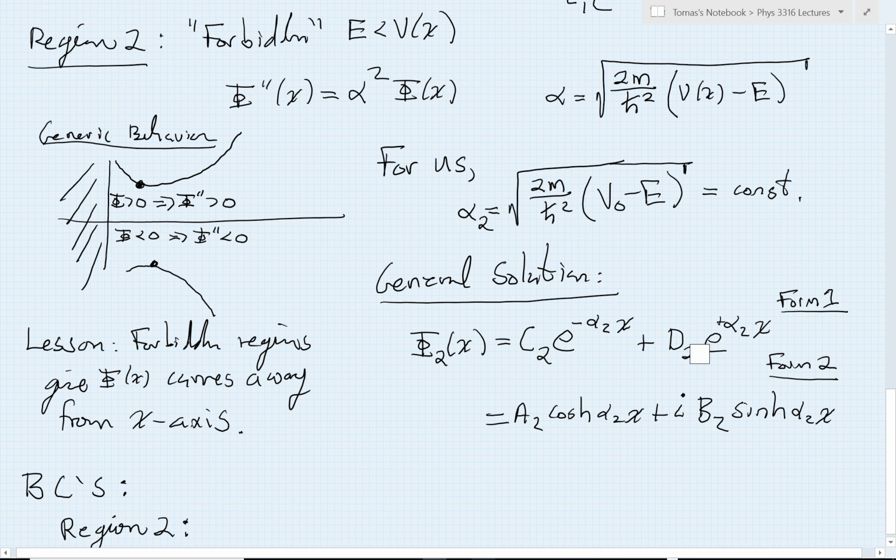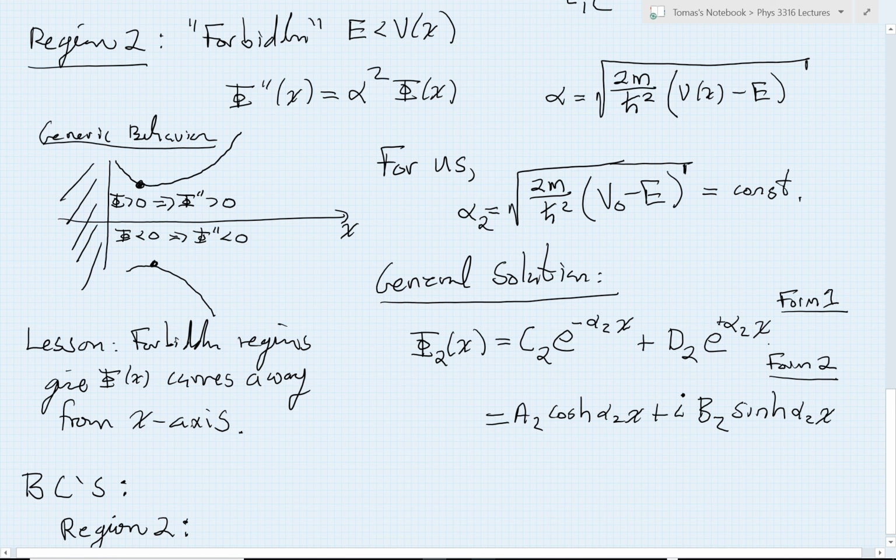Now if you look at these solutions for my wave function, one of these two solutions can run me into a lot of trouble. And if you think about it a little bit, you might become suspicious that it's this solution, because as x goes out towards infinity in region 2, and that certainly is a set of locations contained in region 2, this would make my wave function blow up and become infinite out at infinite distance.